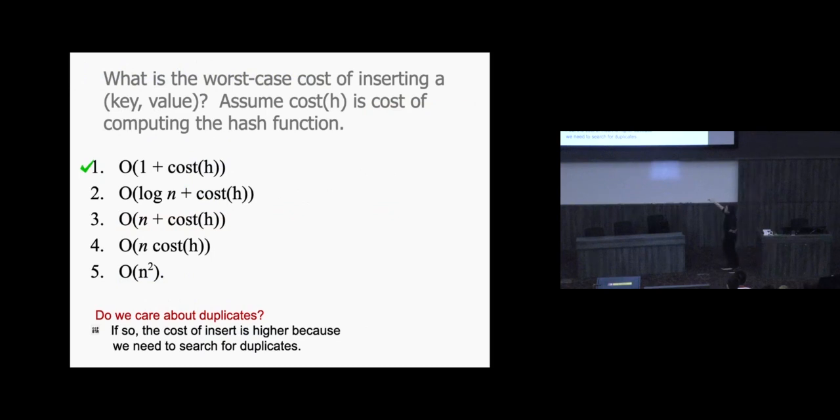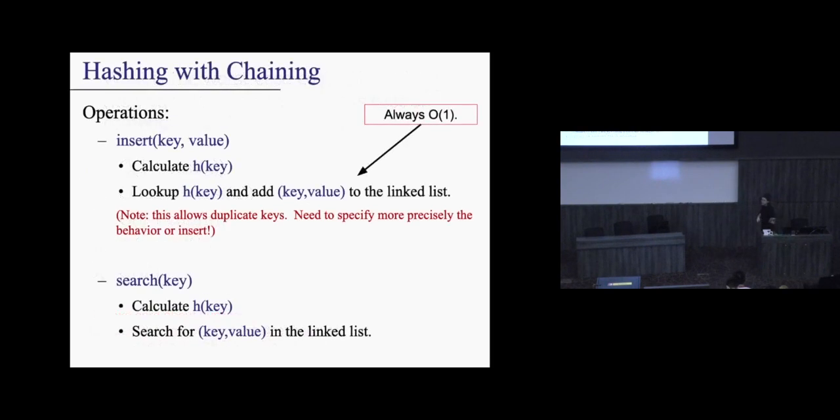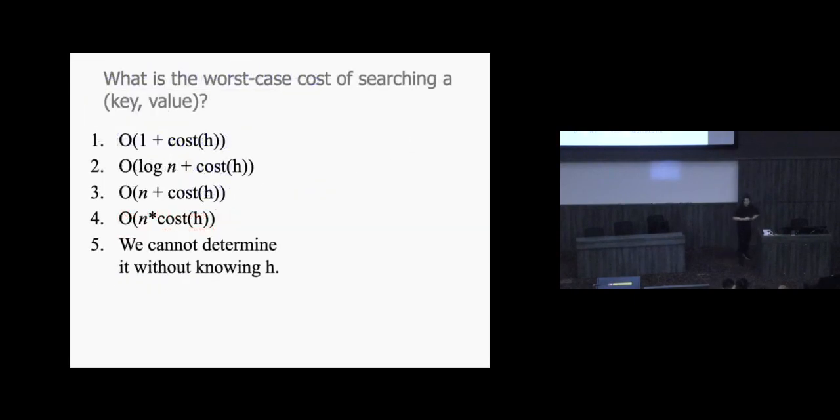If we care about duplicates, yes, it costs a bit higher because you have to store duplicate keys. You have to figure out which one is the one that you want, stuff like that, right? But that's an assumption that you have to make. Okay, so insert is going to be O(1) because you're going to append to the front of the list, right? So what about search?